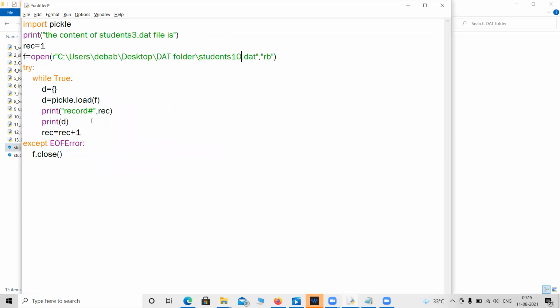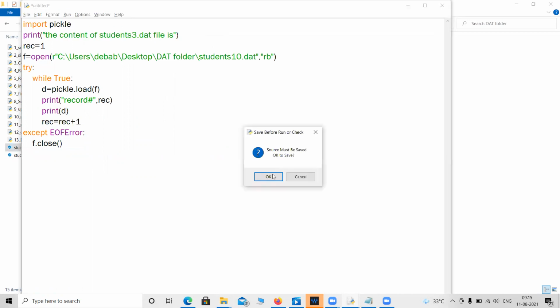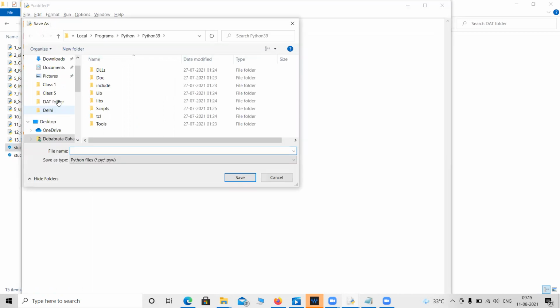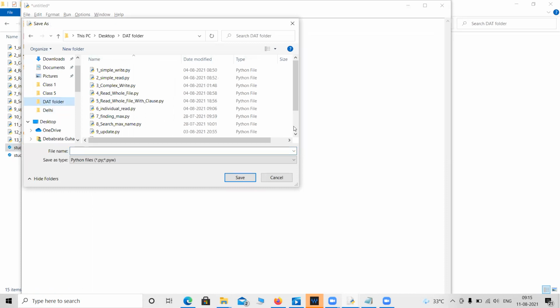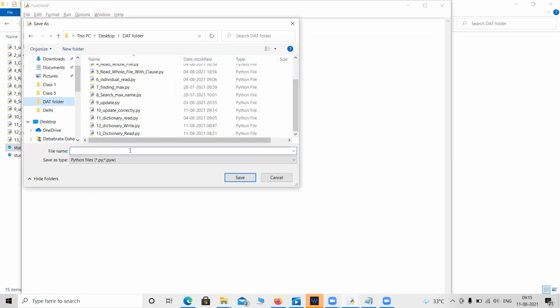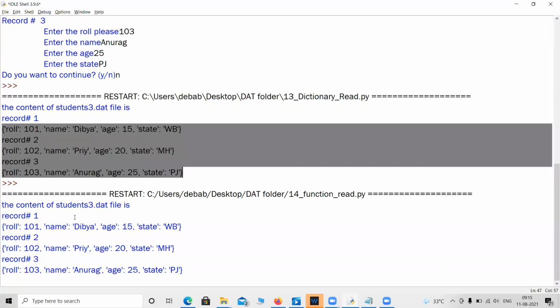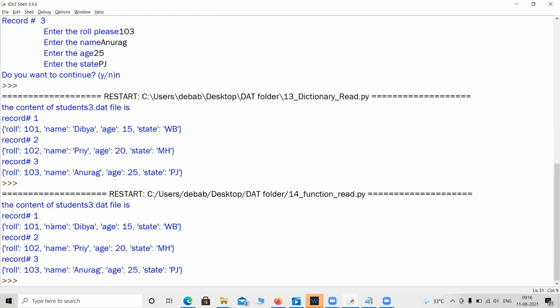What is the functionality of this line? Let me delete this one. This line basically helps us to read the file. Let me save it with a name, say function read. Look, this file is successfully reading the records: 101, 102, 103, and so on.